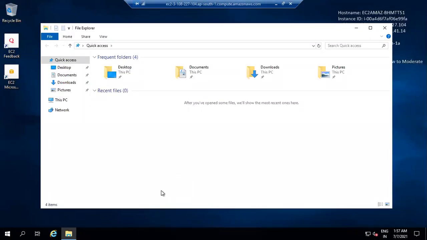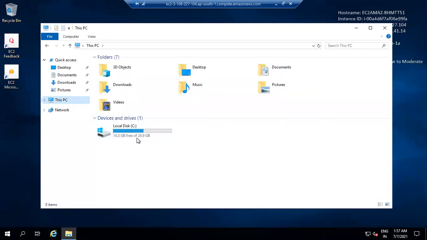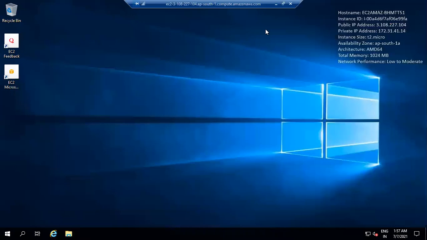You can see a C drive, 29.9 GB. That's nothing but 30 GB of storage. Did you use 30 GB storage from your personal laptop? No, we are using 30 GB storage from the AWS data center. Once you're done connecting, you disconnect it, click on close the remote desktop application.